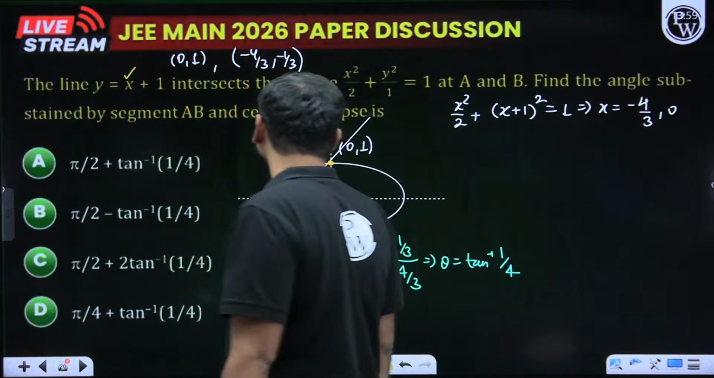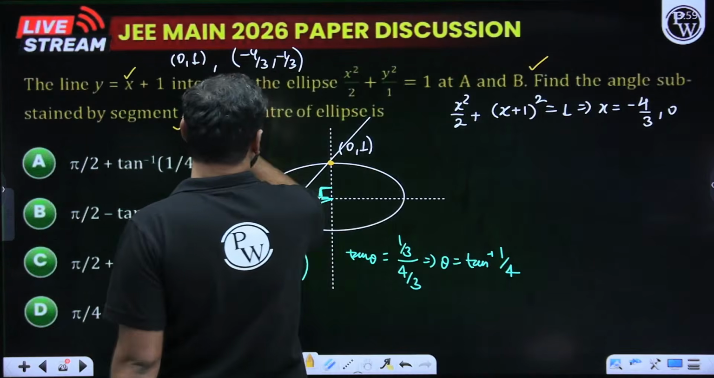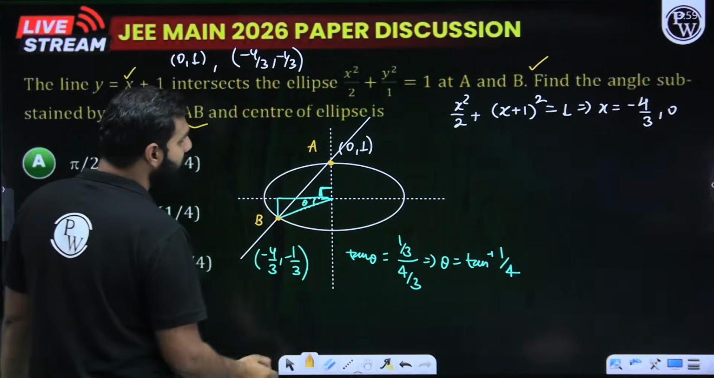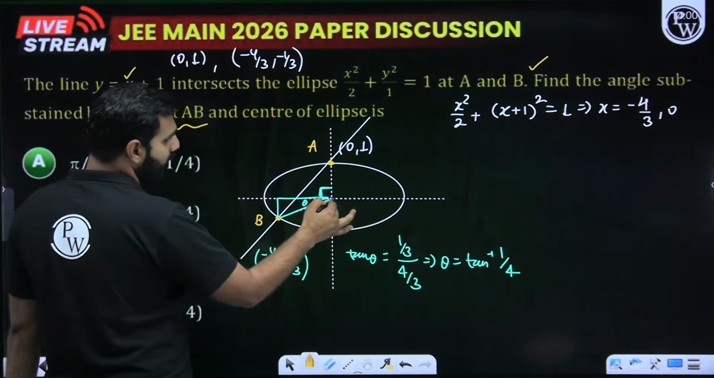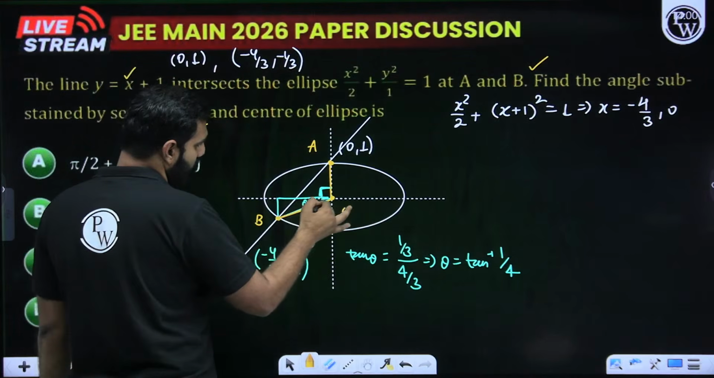So what I'm trying to make you understand is, what are we told? Find the angle subtended by the segment AB. What is segment AB? This segment AB. What angle is it subtending at the center of the ellipse? Center of the ellipse means what? Origin. So this angle AOB is what they are asking. I hope you're clearly getting it.